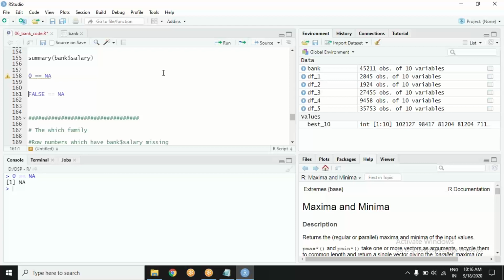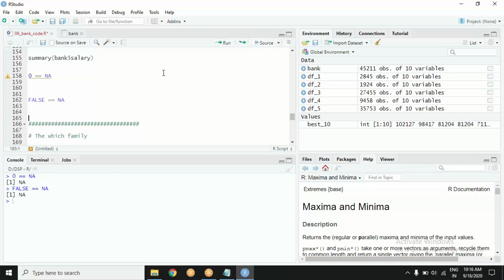Yes, you are getting the idea? Zero is a value, NA is not a value. I mean, it is a value, but it is not available. It is a non-available value. So how will R tell you whether it is false or true? It can't tell. So it is giving the result NA. I am asking whether false equals NA. R is saying I don't know, because unless this value is available, R cannot tell you.